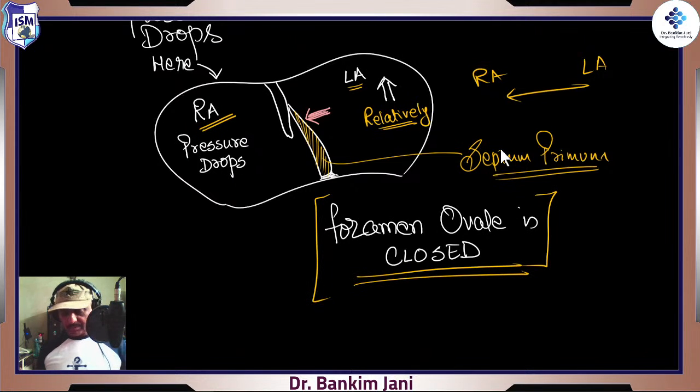Foramen ovale is closed. Till this pressure is maintained, right? Foramen ovale is not going to remain open. But as the lungs are always there, right? Lungs will always keep this right atrial pressure low. So this flap will remain as it is, and slowly and gradually it fuses.